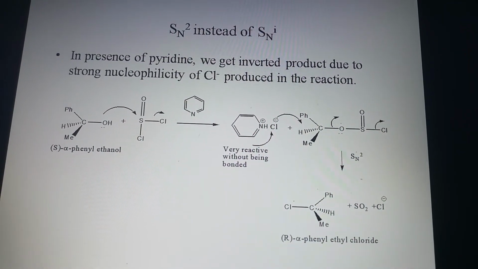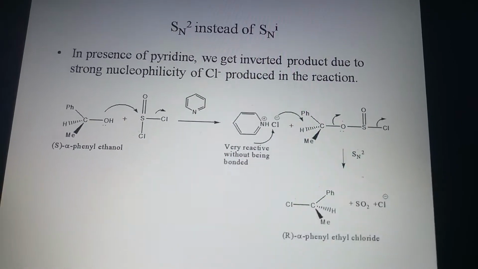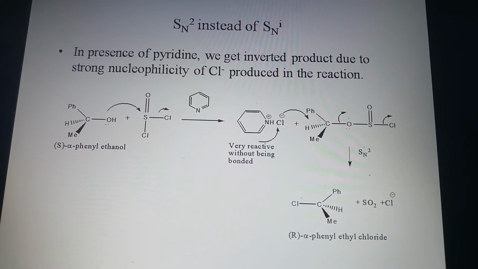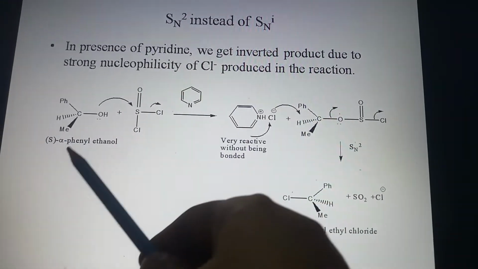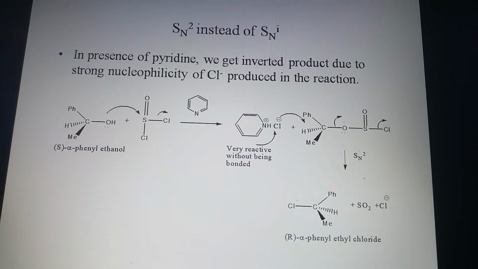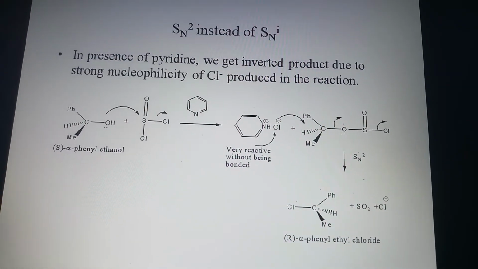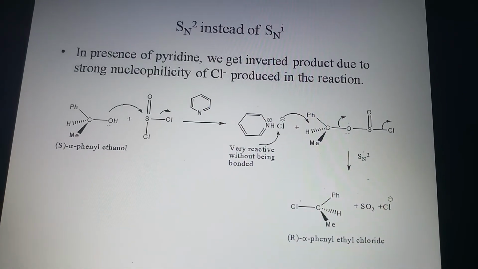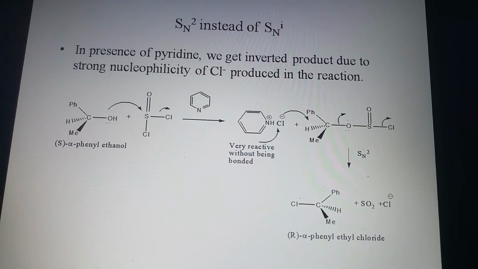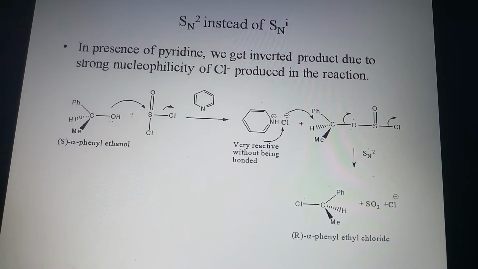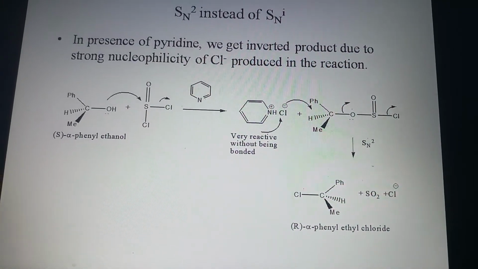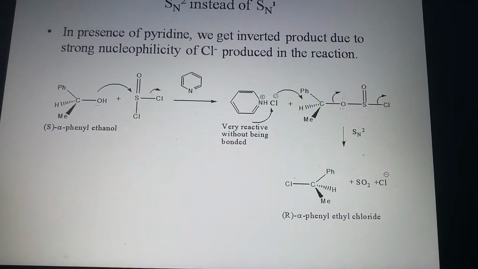So the product, whether it is R or S, and the starting material, if we examine both, which one is inverted or racemized or the same type of product, we will have an idea. We may have an idea whether the reaction goes through SNi or SN1 or SN2.